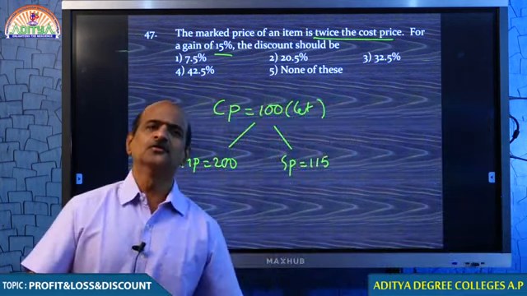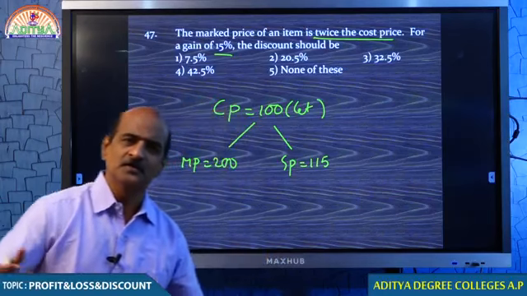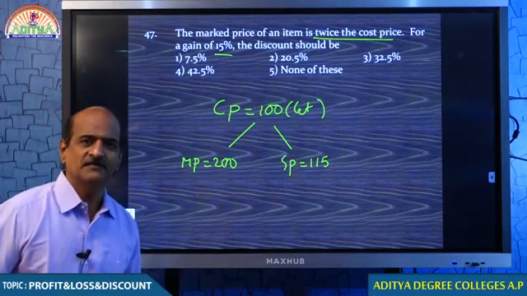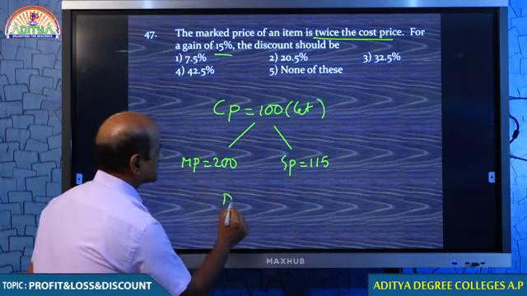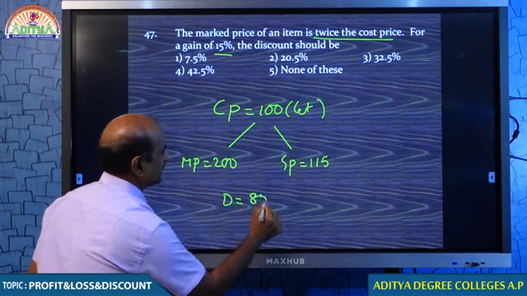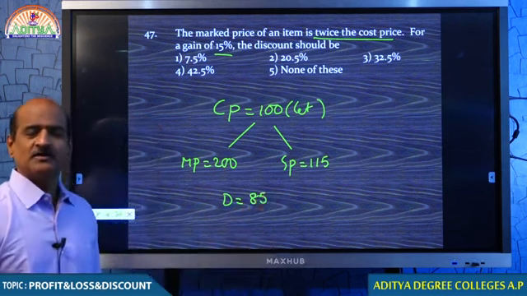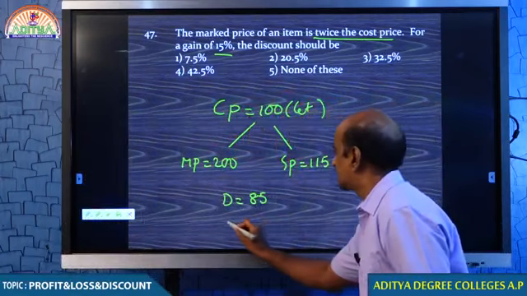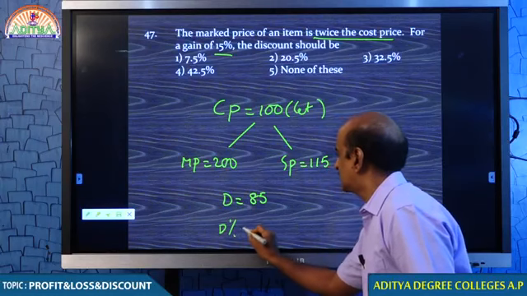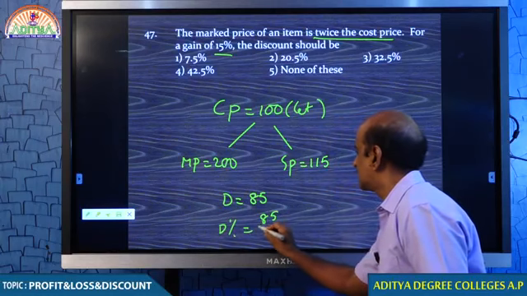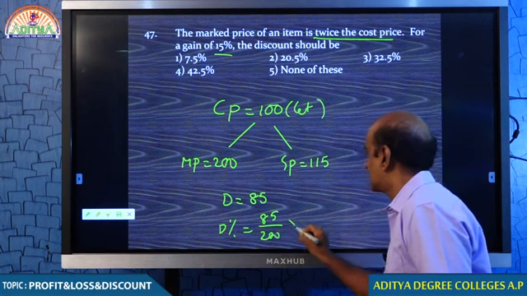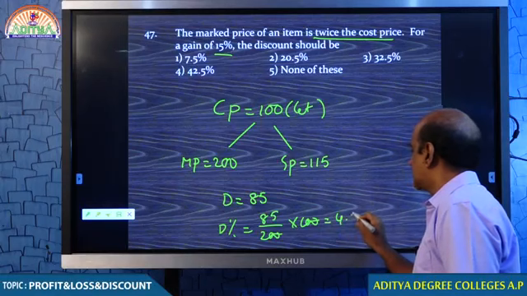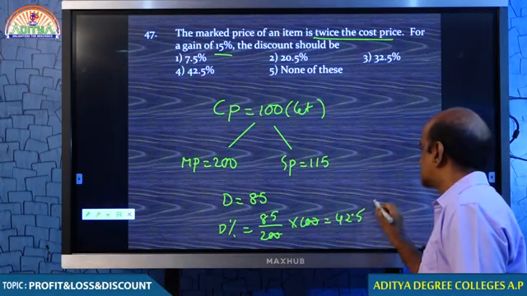Therefore, you can go for a huge discount. You marked for 200, but you want to sell for 115. Tell me how much discount you can offer? 85. How did you get 85? 200 minus 115. Tell me what is the rate of discount? Rate of discount is 85 by 200 into 100. Therefore, you can offer 42.5%.